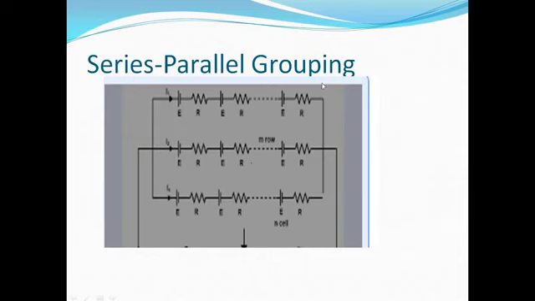Now this is series parallel grouping. In this diagram, the batteries are connected in series and all the series batteries are connected again in parallel. So whenever the requirement is high current capacity as well as high voltage, series parallel grouping is preferred.